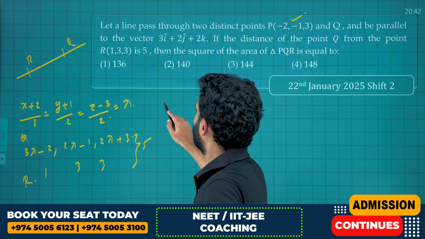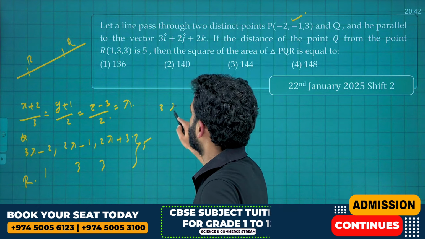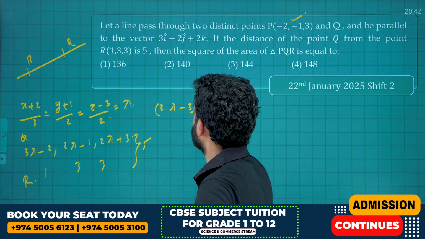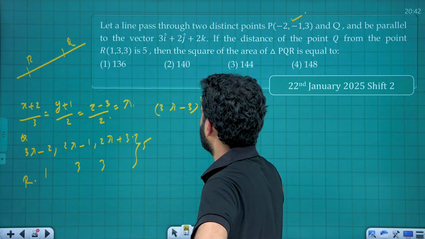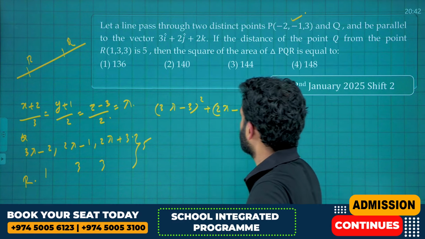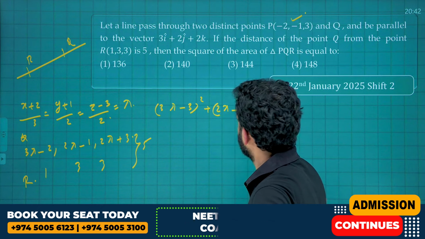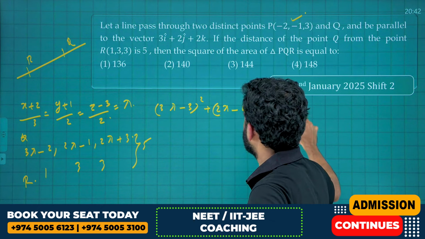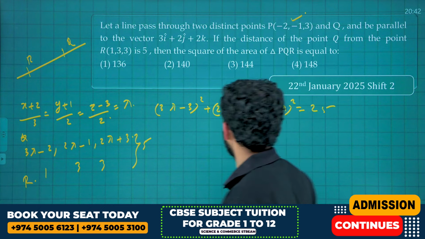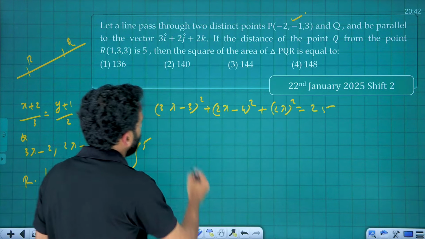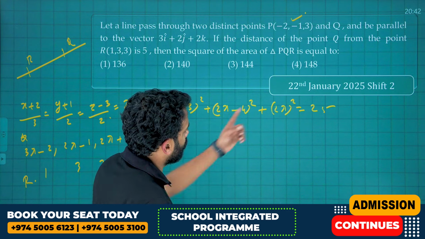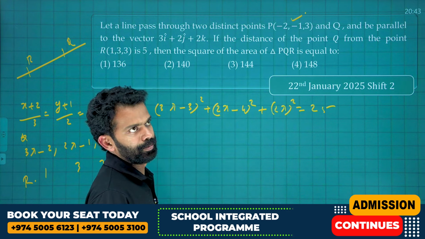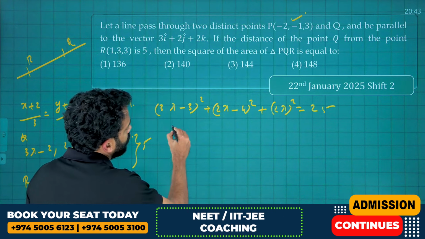So, it will be 3 lambda minus 3 the whole square plus 2 lambda minus 4 the whole square plus 2 lambda the whole square is equal to 25. That is 9 lambda square plus 4 lambda square plus 4 lambda square, that is 17 lambda square.